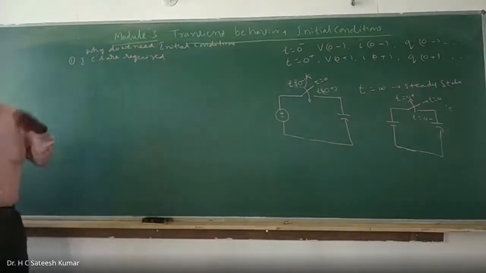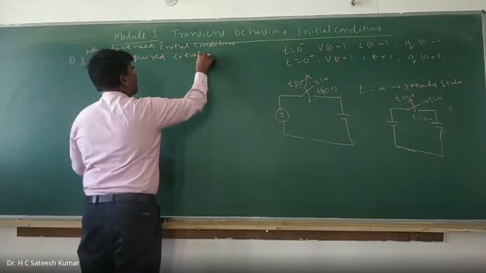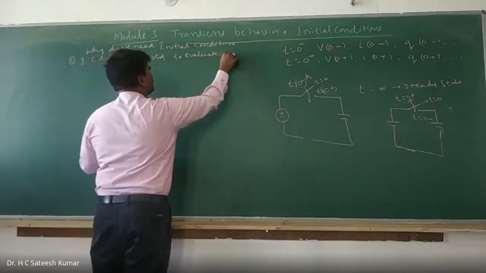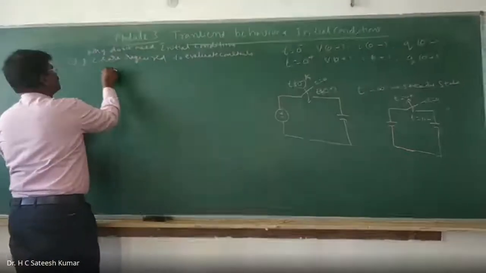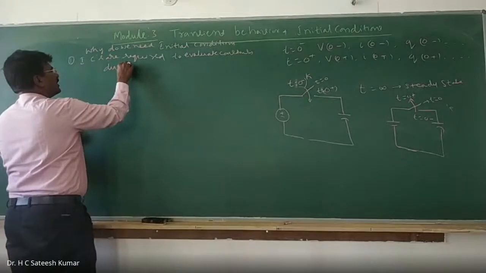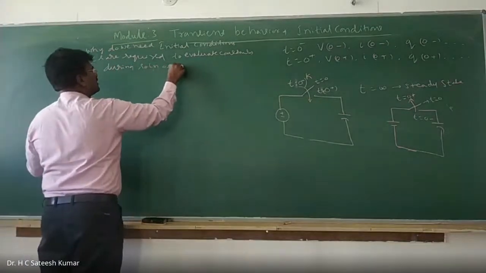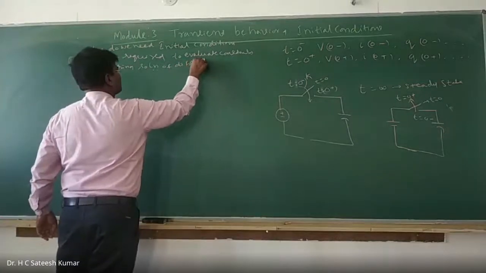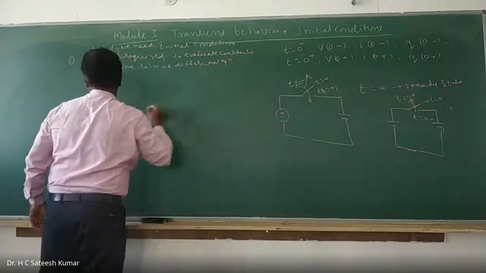To evaluate the constants during solution of differential equations. That is the first point you should remember.